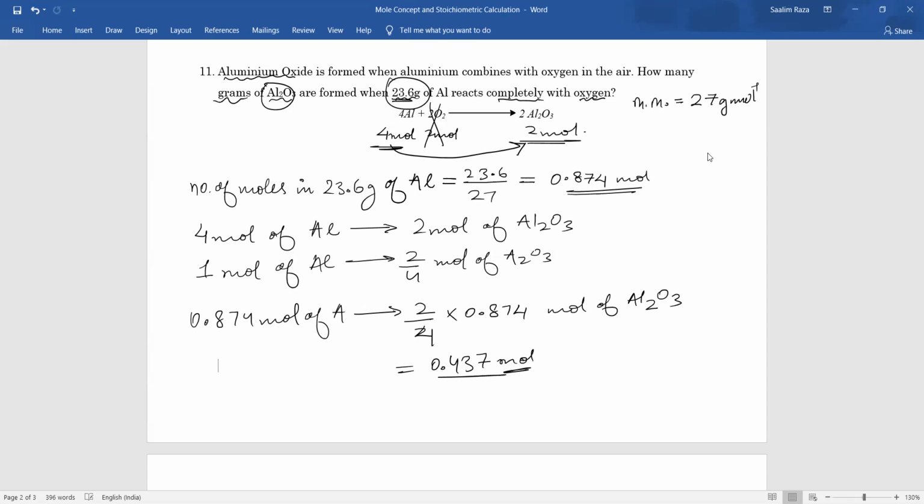So we have got the moles of what? Of Al2O3. Now we have to calculate the molar mass of Al2O3. Calculate the molar mass of Al2O3 and tell me. 27 into 2 plus how much oxygen is there? Oxygen is 3, each oxygen is 16, into 3.